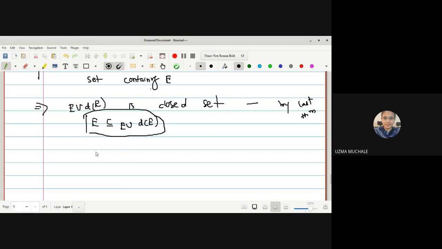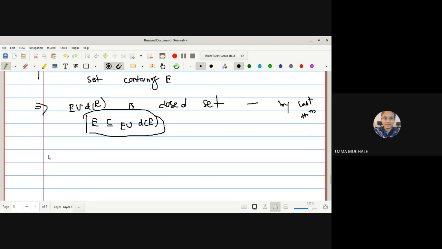Okay, how to prove any set to be the smallest set containing a given set? How to prove this? To prove that a set is the smallest closed set, it must be contained in every closed set that contains E.